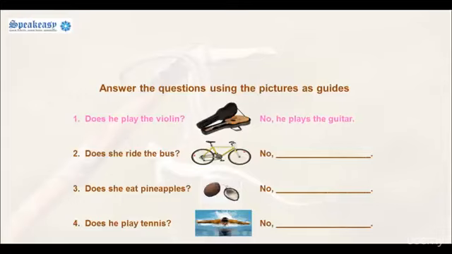Answer the questions using the pictures as a guide. For example, does he play the violin? No, he plays the guitar. Does she ride the bus? Does she eat pineapples? Does he play tennis?